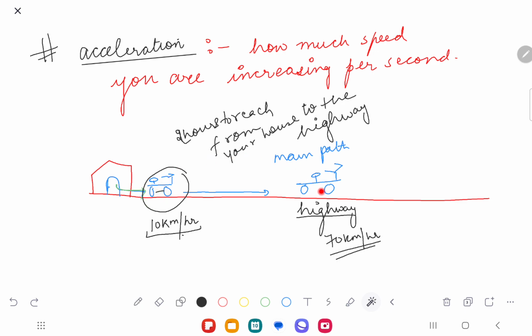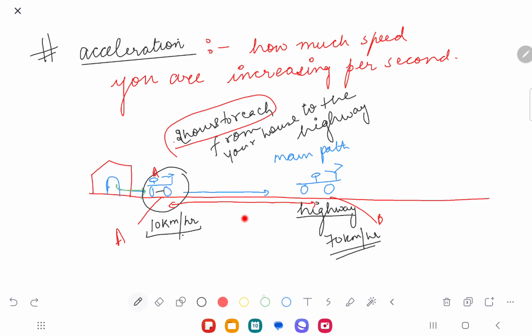The distance must be some high value, but in 2 hours, because here the speed is not constant. That's my point. A to B, the distance would have been 20 if the entire speed would be 10 kilometers per hour. But what is this person sitting on the bicycle doing? What is A doing? A is actually increasing its speed every second. Every second the speed is being increased.